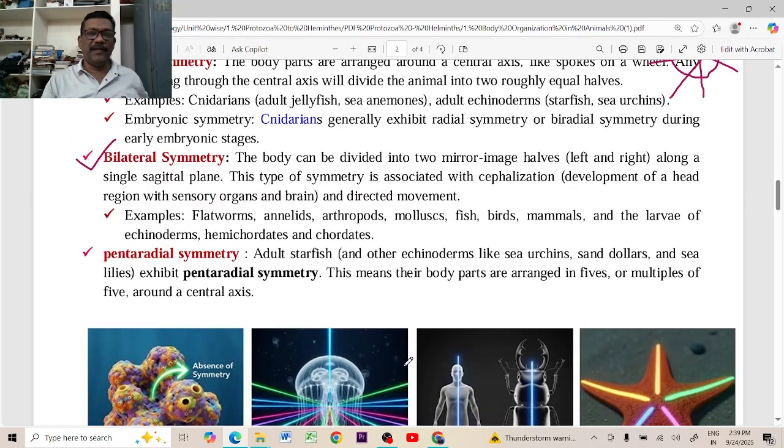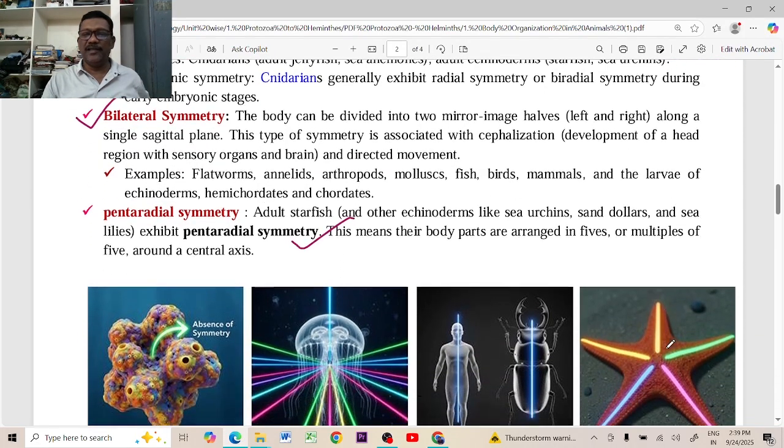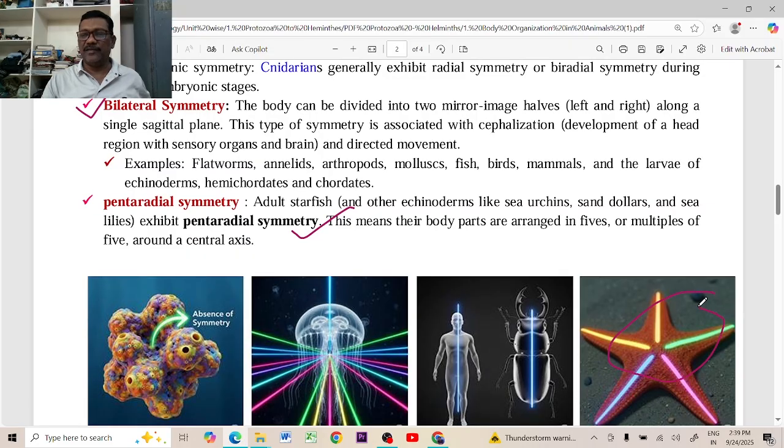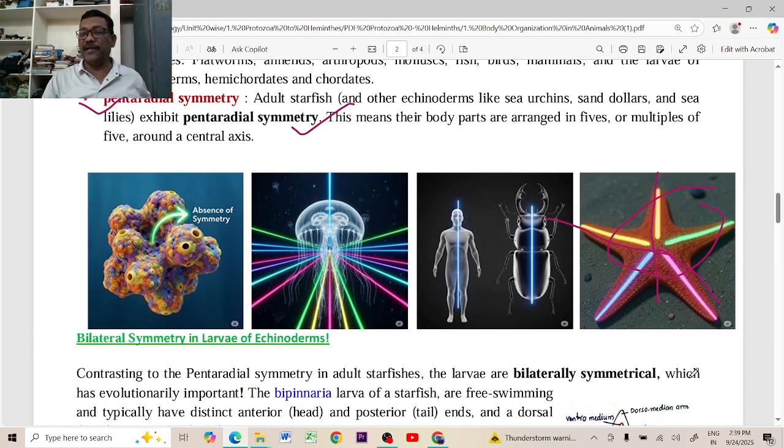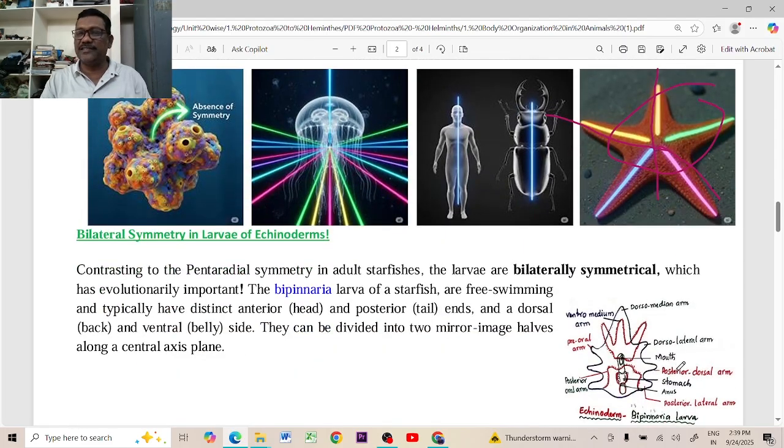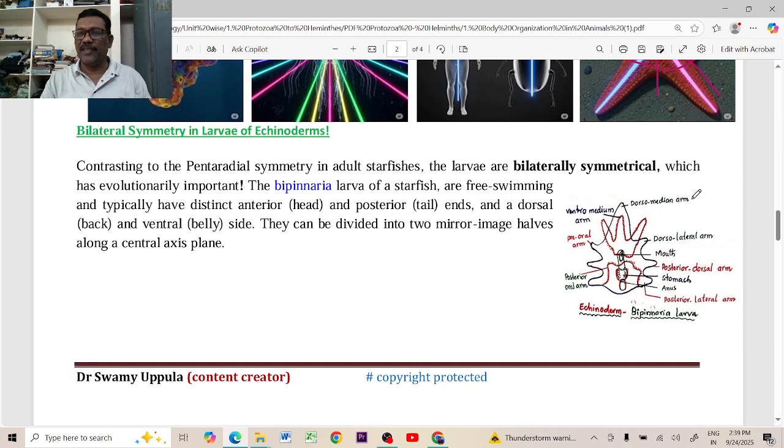And the pentaradial symmetry. For example, this one, pentaradial symmetry. The starfish is showing this. If you want to cut them, you can cut only in five directions. If you take any of those five directions, you can cut the animal into exactly two halves. That is called the pentaradial symmetry. But the amazing thing is that the larva of this starfish, an echinoderm, shows bilateral symmetry.